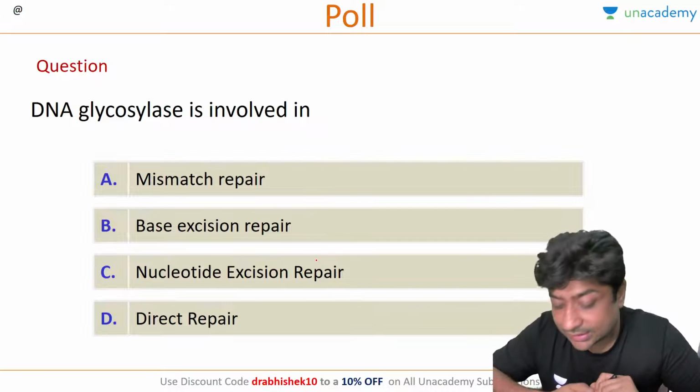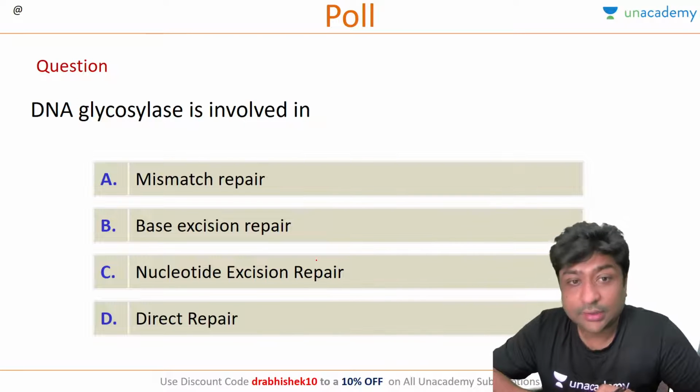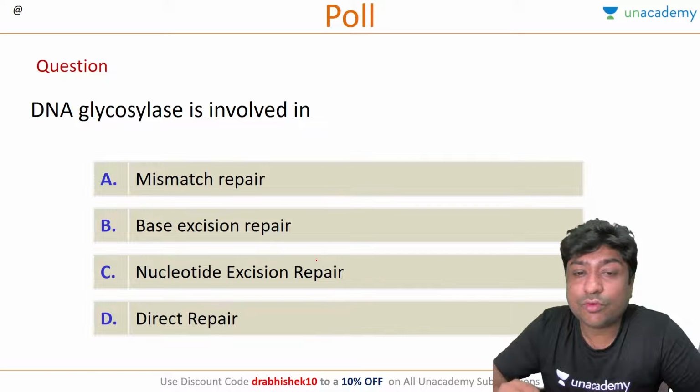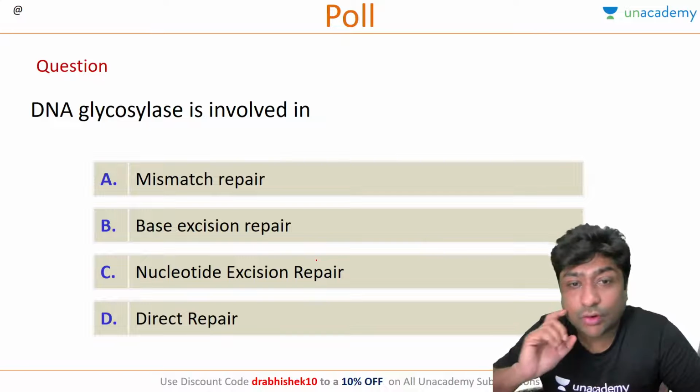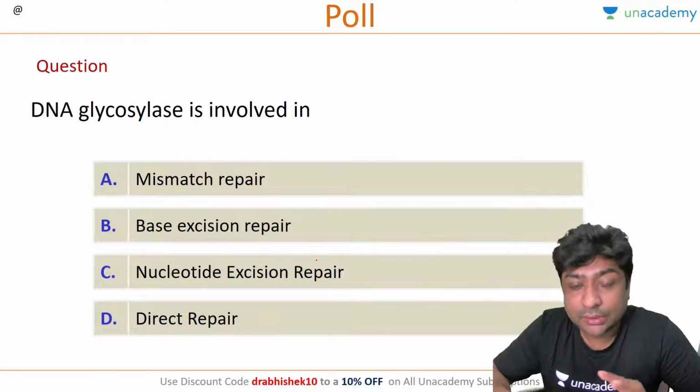Very good. Let's answer this question. DNA glycosylase is involved in mismatch repair, base excision repair, nucleotide excision repair, or direct repair.